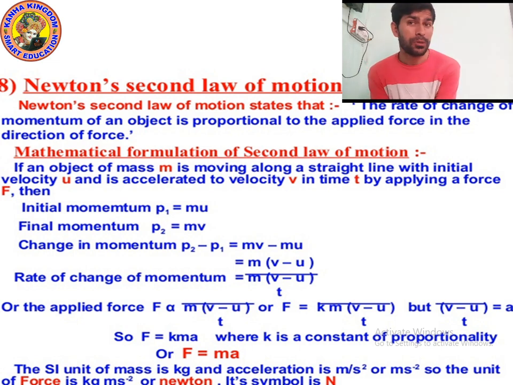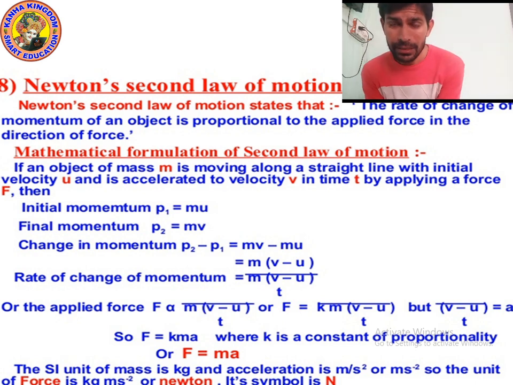If we talk about the unit of force, we know that the unit of force is Newton, denoted by capital N. But by using the formula F is equal to ma, we can tell one more SI unit.